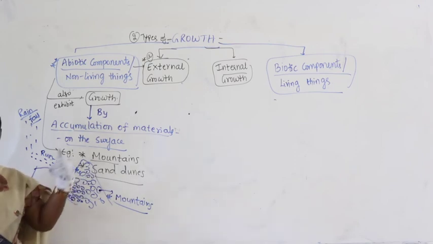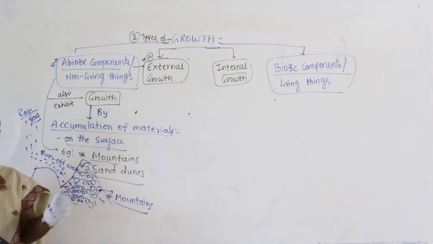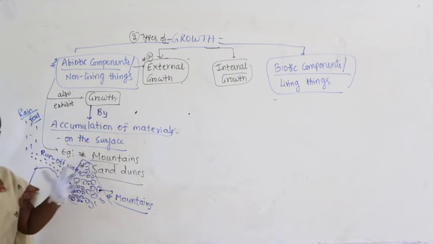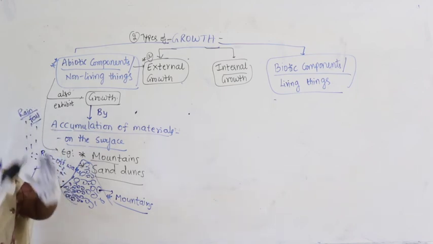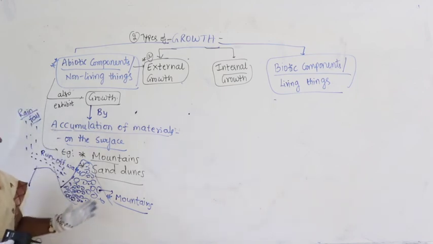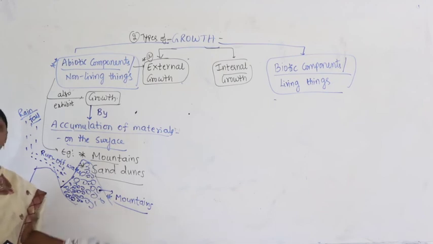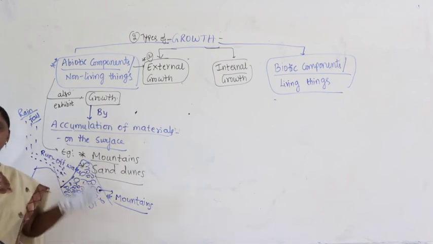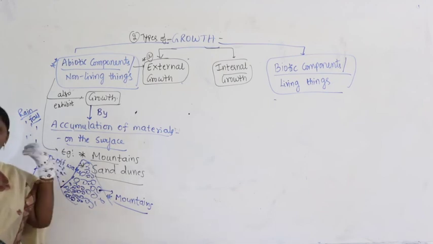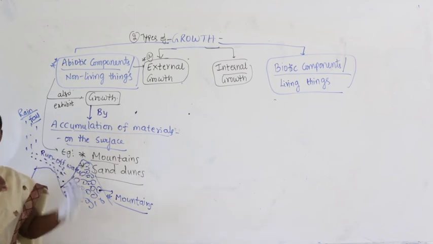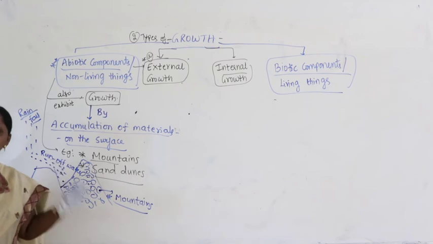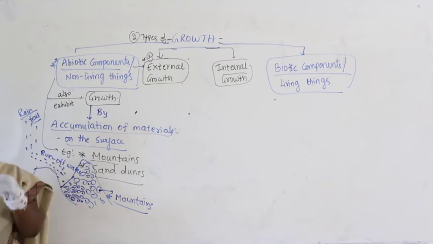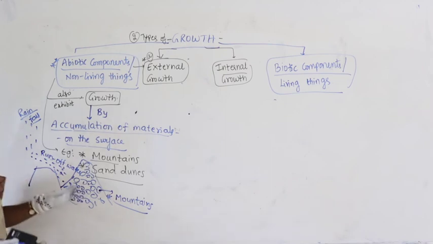Slowly, through a sequence of additions, sediment particles join together and something is growing. Definitely it is growing, and only then can you see the existence of mountains. It may take hundreds of years, even hundreds of millions of years. The mountains we see in hilly areas and hill stations were once very simple soil sediments. Over billions of years, they have taken shape.